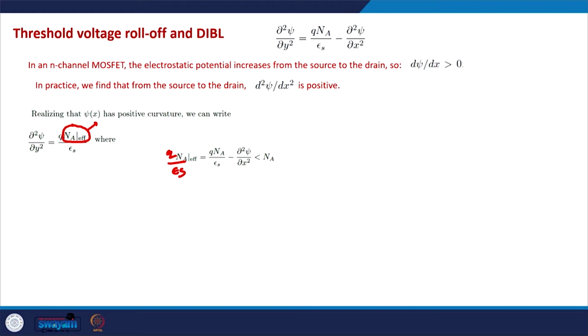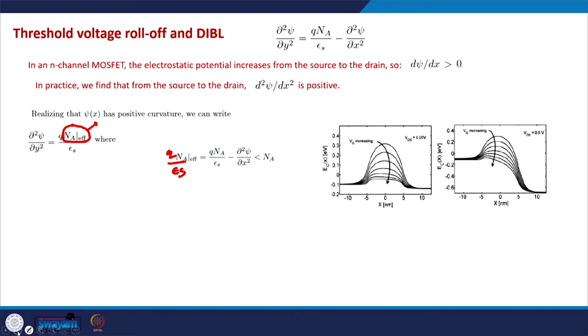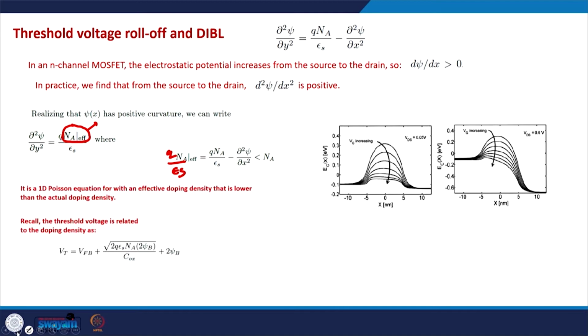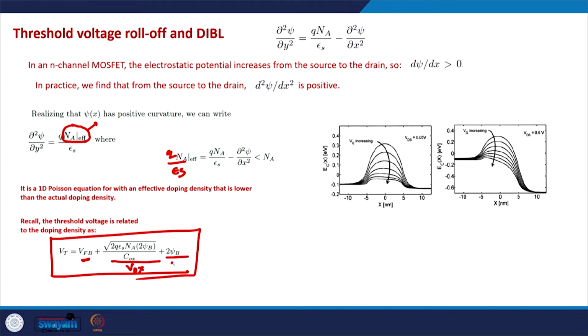So here we will see the threshold voltage of the device. The threshold voltage is given by this formula. If all of you remember, the threshold voltage is a combination of the flat band voltage, the voltage drop across the oxide, this is the Vox, and the voltage drop across the semiconductor.